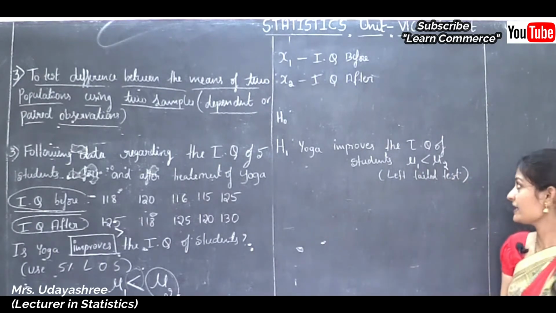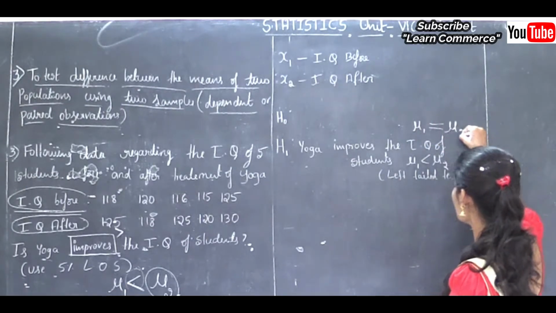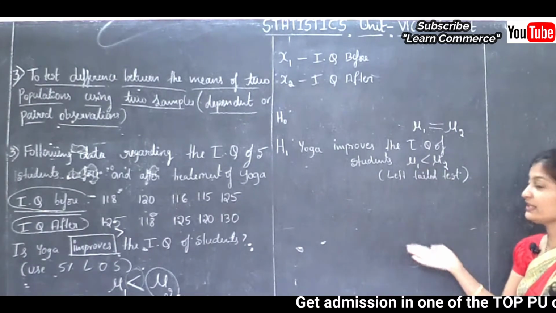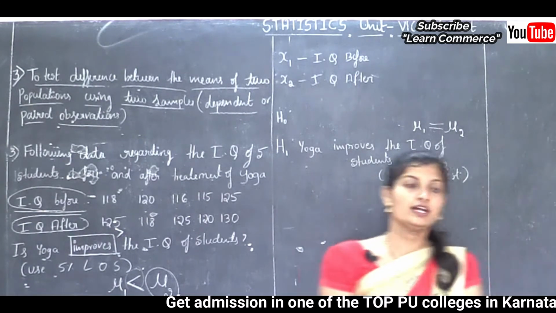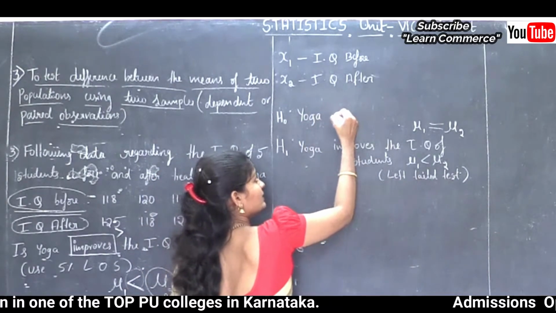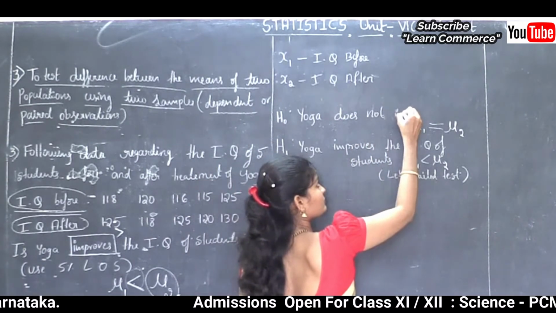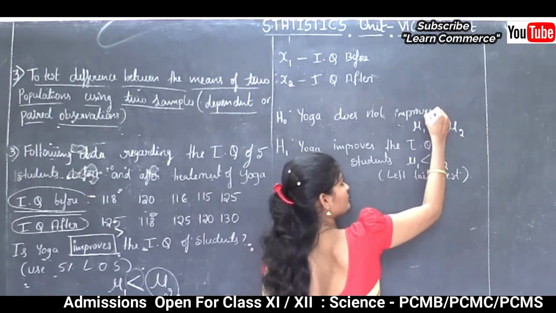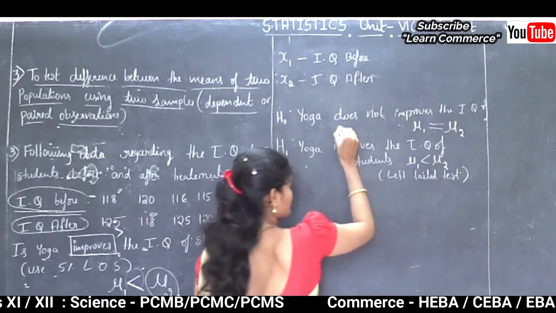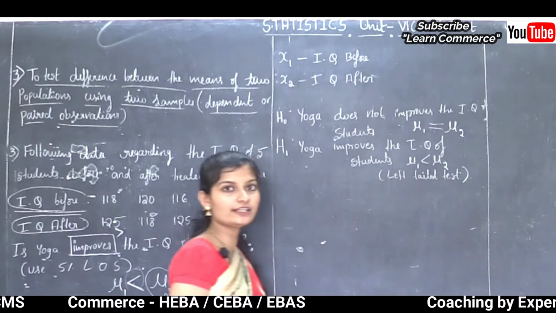And what is H0? H0 is always equal to type. We can write mu1 is equal to mu2. When yoga does not improve the IQ of the students, then we can say mu1 is equal to mu2. Therefore, here H0 is: yoga does not improve the IQ of students, that is mu1 is equal to mu2.